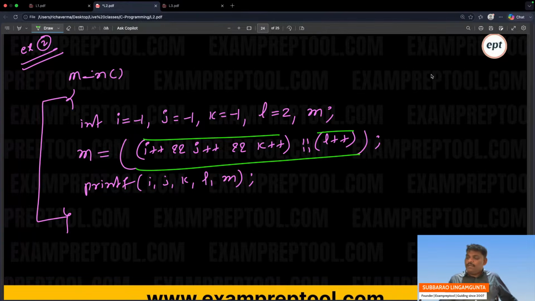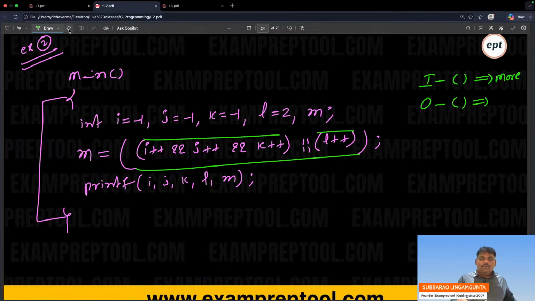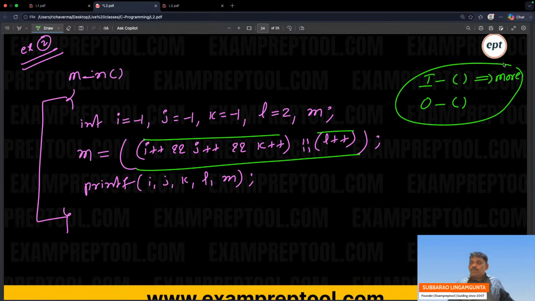So I am writing here. Inner bracket, outer bracket. Inner bracket has the highest priority, more priority. Without the inner bracket, how can you do the outer bracket? First inner, then outer. Try to understand this. This is the one point. In this problem, I want to cover this particular thing.